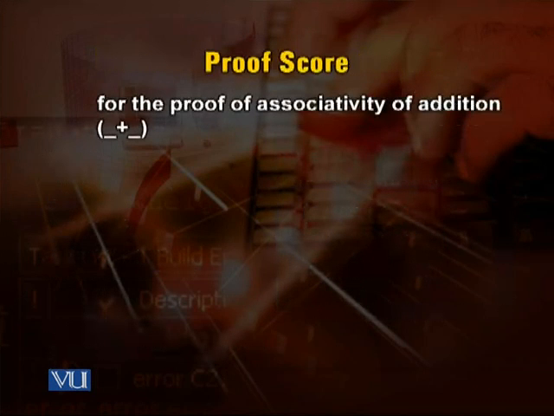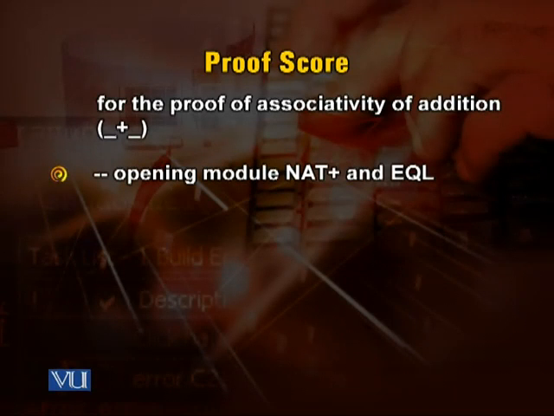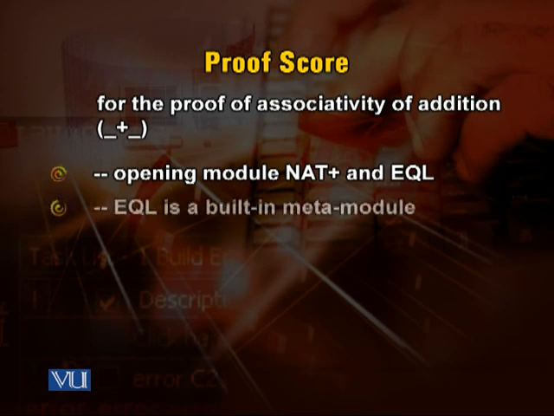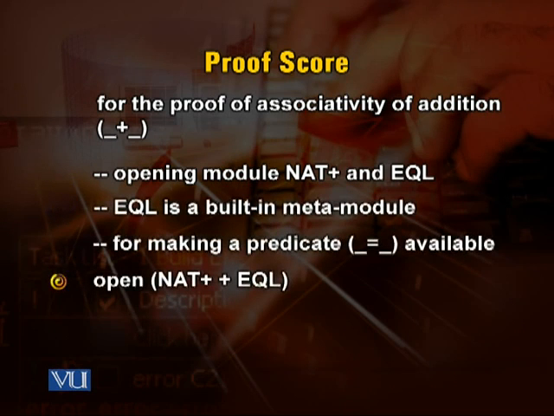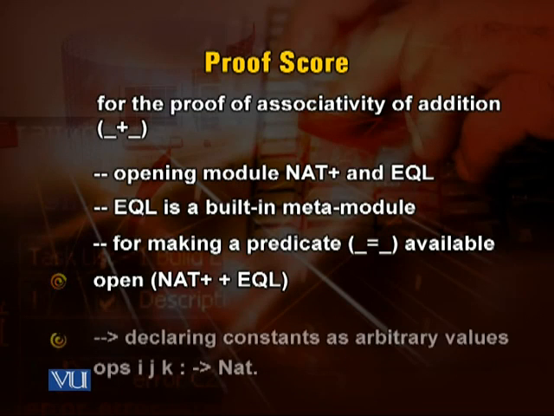So the proof score for the proof of associativity of addition. So opening module natural plus and equal. Equal is built in meta module. For making a predicate equal available, open natural plus plus equal, declaring constants as arbitrary values. OPS I, J, K is natural.